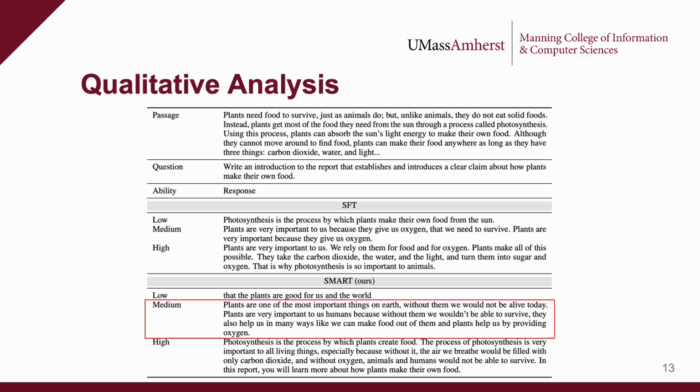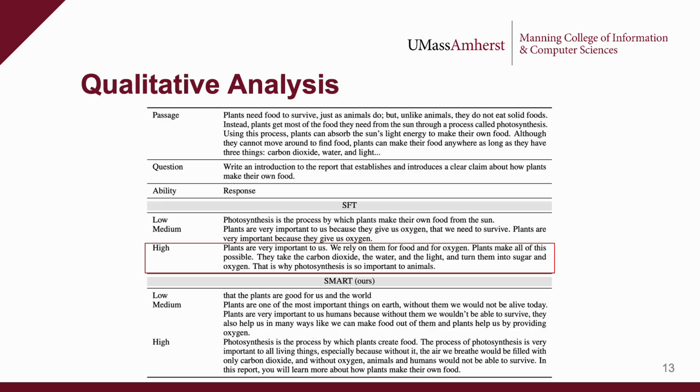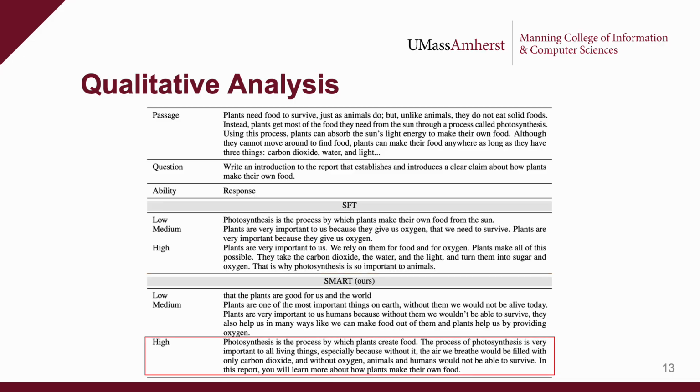When simulating medium ability students, the SFT response doesn't improve too much and repeats a single idea twice. The SMART response, on the other hand, shows a major improvement from the low ability response, although it still isn't perfect since it doesn't clearly state how plants make their own food. When simulating high ability students, the SFT response shows improvement and answers the question correctly. However, the SMART response makes clearer statements, showing that the model is trying to achieve the maximum score on this question. Overall, SMART contains significantly more diversity across abilities compared to the SFT model, showing that it better represents a student population across these abilities.